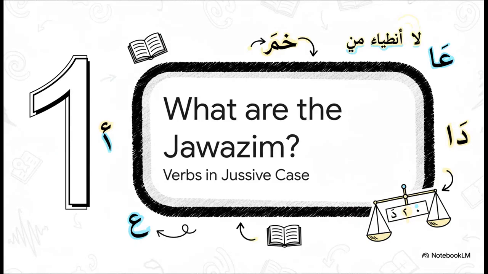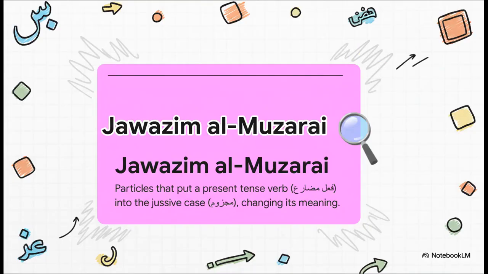All right, first things first. What in the world are we talking about when we say jazm? Let's get a really clear definition down. Okay, the best way to think about the jazm is as grammatical triggers. When one of these little guys shows up before a present tense verb, it forces that verb into a special state called the jussive case.